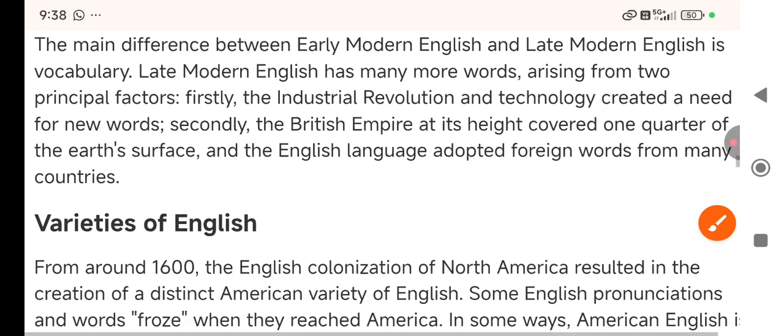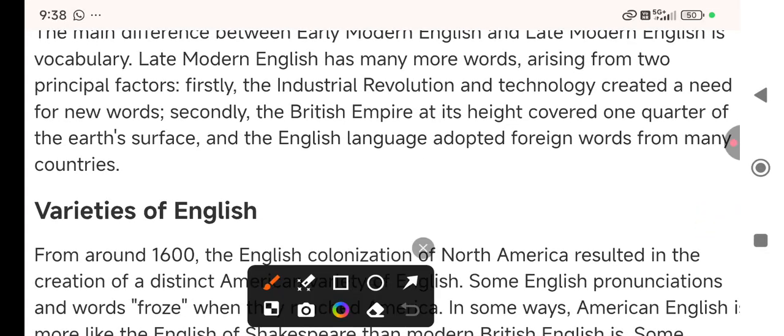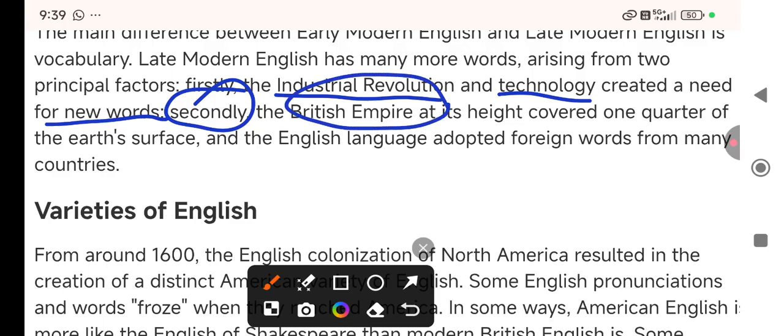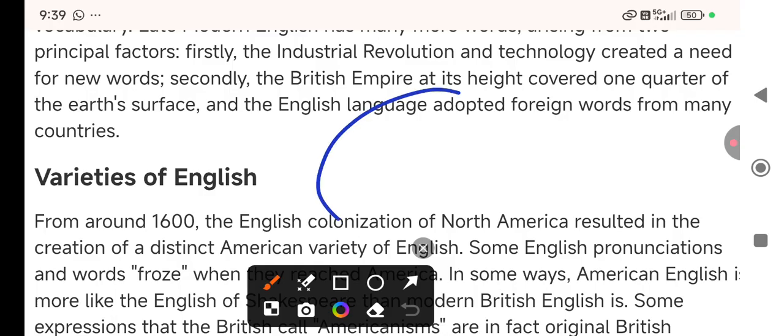These created a need for new words, because technology is coming, so demand for new words arose. But one more reason is that the British Empire at its highest height covered one quarter of the earth's surface.